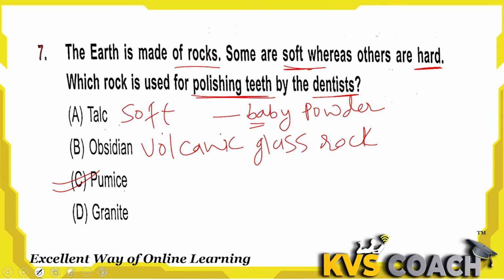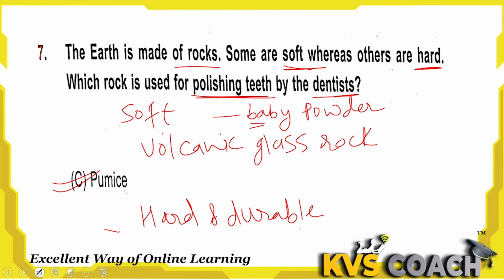Pumice is used for polishing teeth, and granite is very hard and durable. In construction work these days, granite is used for kitchen shelves and for making floors. Granite is used by constructors. But the right answer for polishing teeth is the pumice rock. C is the right answer here.